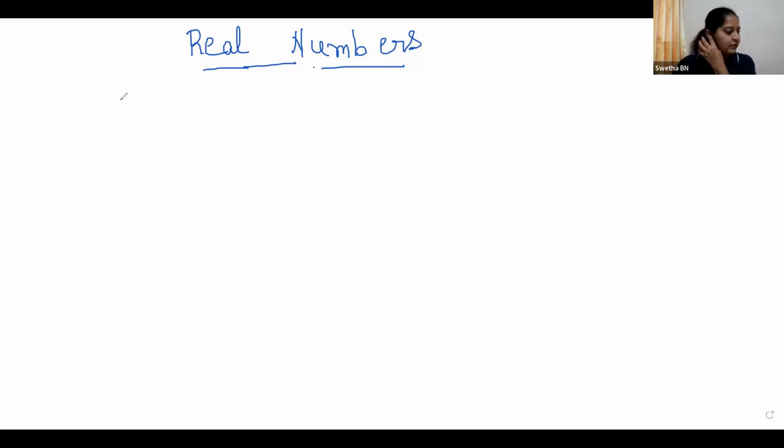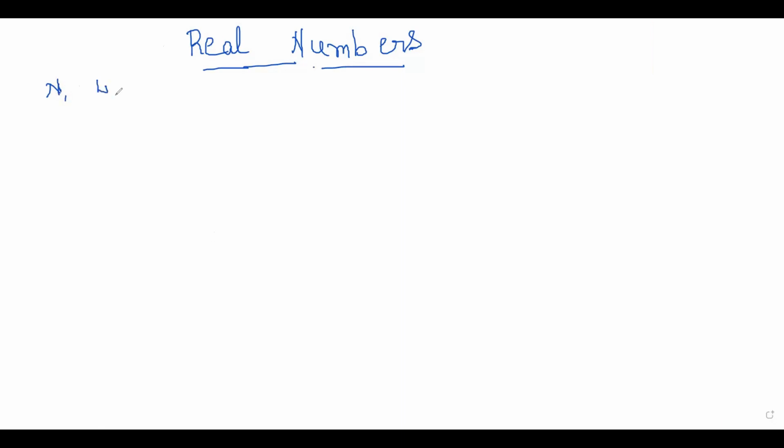So let us start with real numbers. Okay, already I have explained in the bridge course what are the types of numbers. Right now, once again, we'll recall all those things. First one is natural numbers, right? What is next after natural numbers? Whole numbers.